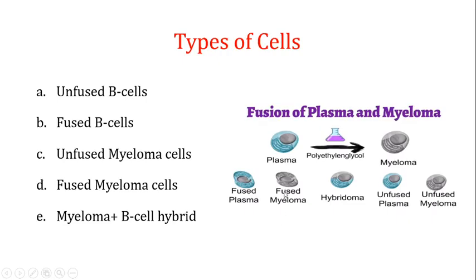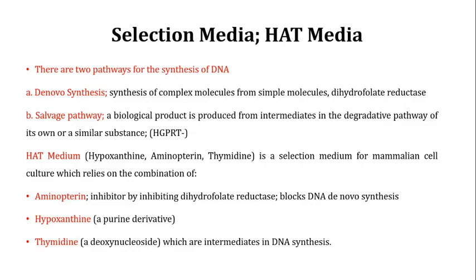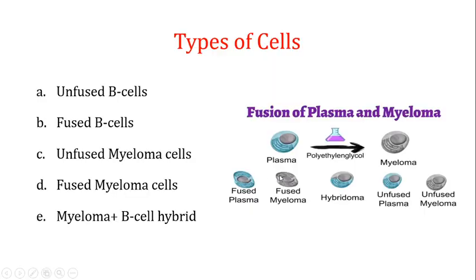So these fused and unfused myeloma cells are not going to grow on the HAT media because the de novo synthesis is blocked, and as they are deficient for the HGPRT enzyme, which is very important for the salvage pathway, they cannot go for the salvage pathway either. Therefore they will die out on this HAT media.